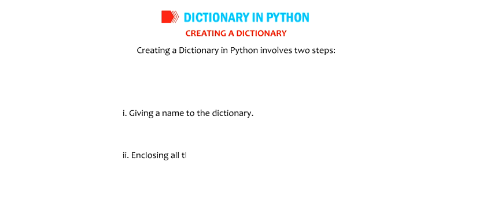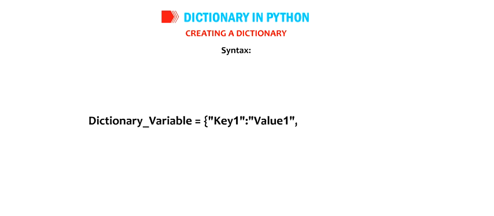Creating a dictionary in Python involves two steps. First, giving a name to the dictionary. Second, enclosing all the keys and values inside the curly braces. Syntax. dictionary_variable = {"key1": "value1", "key2": "value2"}